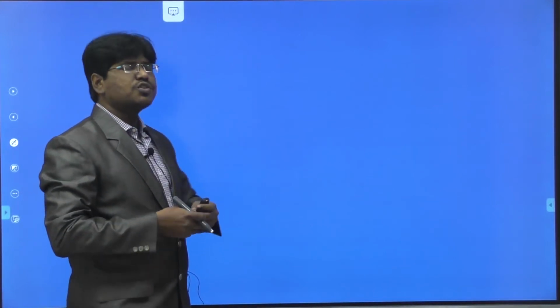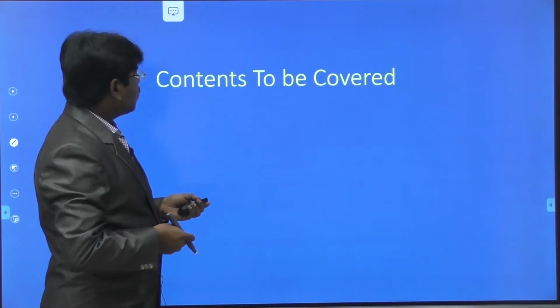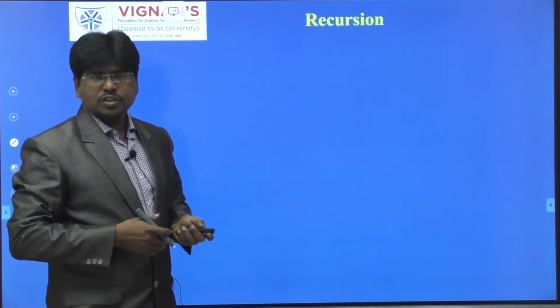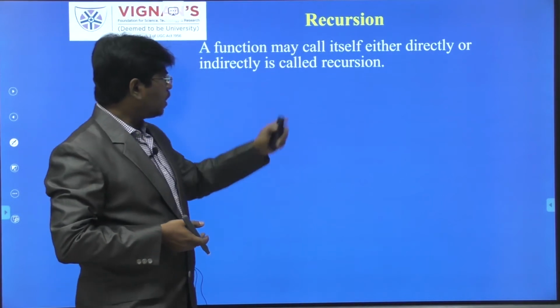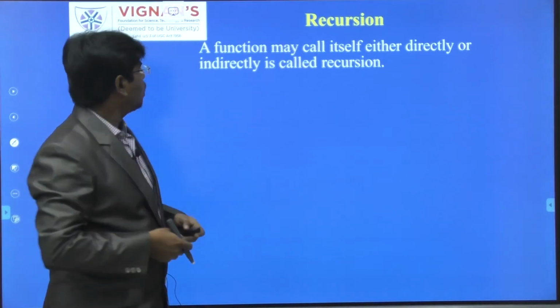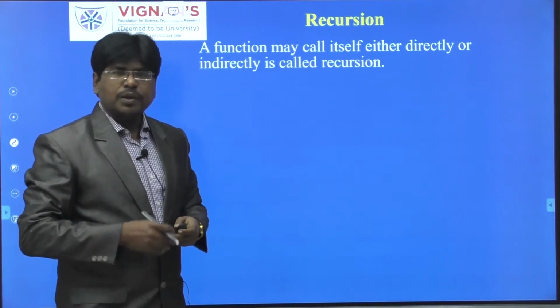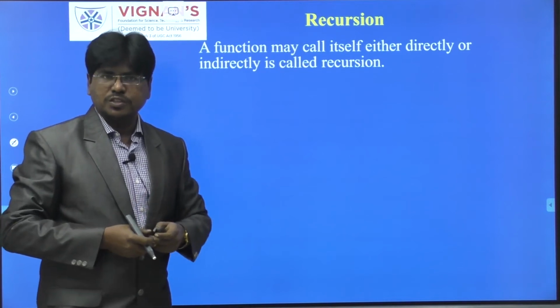First of all, what is the definition of a recursive function? It is a function which calls itself. A function that calls itself is called a recursive function. A function may call itself either directly or indirectly; that is called a recursive function. Sometimes one function will call another function, that is a function call, which we discussed in the previous session.